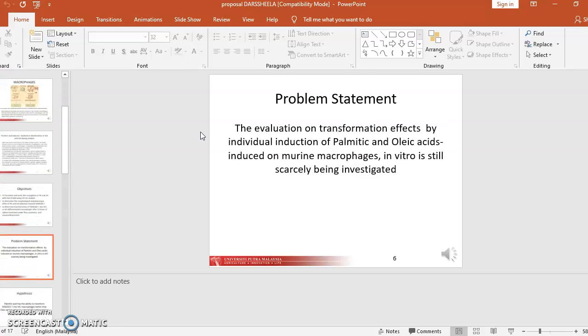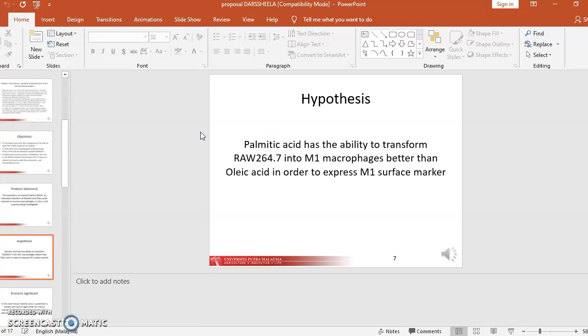This is my problem statement: the transformation effects by individual induction of palmitic acid and oleic acid on murine macrophages in vitro are still scarcely investigated. This is my hypothesis: palmitic acid is said to be more capable than oleic acid of transforming RAW 264.7 into M1 macrophages, expressing the M1 surface marker.